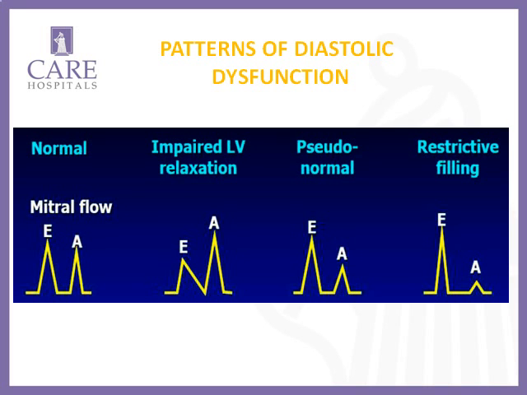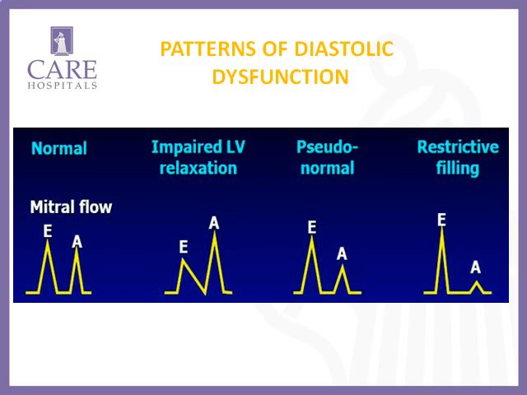So mitral flow, if you record from the tips of the mitral leaflets, you can see these are the flows. Normal E/A ratio is between 0.75 and 1.5. In impaired relaxation, deceleration time is increased and E/A ratio is less than 0.75. Then the pseudo-normal pattern. This is the most difficult part. Many times a hypertensive comes to you, and you note down normal mitral flows, but it will be a pseudo-normal flow. So be careful. We have to use tissue Doppler imaging or annular velocities and pulmonary venous flows.